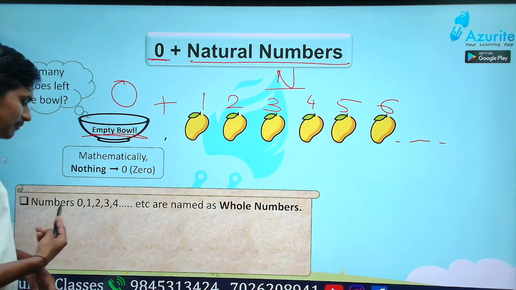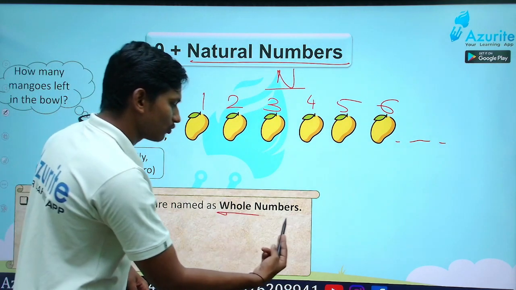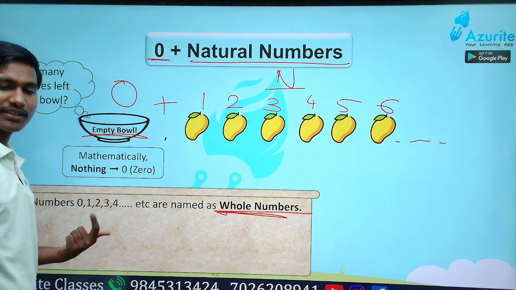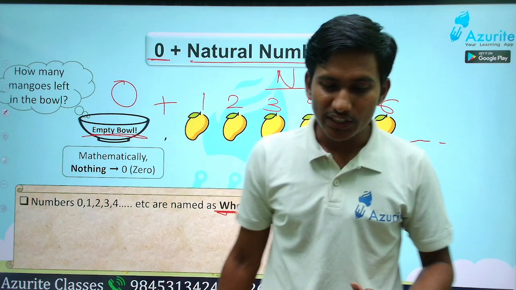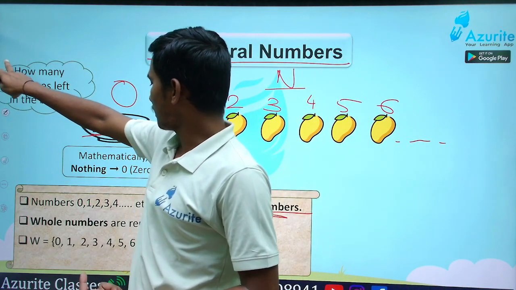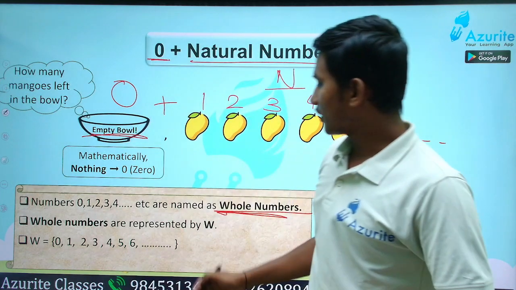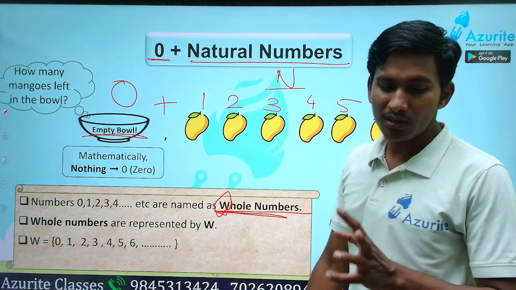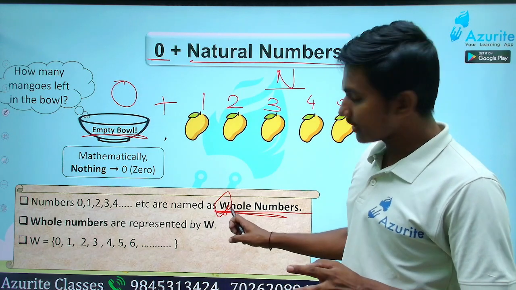What do we call them? Whole numbers. Got it? So 0 and natural numbers, we call them whole numbers. Understood? So whole, W-H-O-L-E. Whole means total. So whole is what? W, right?